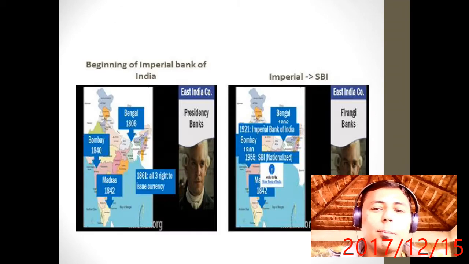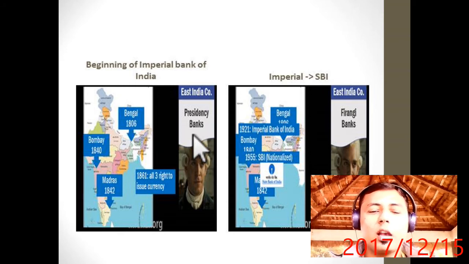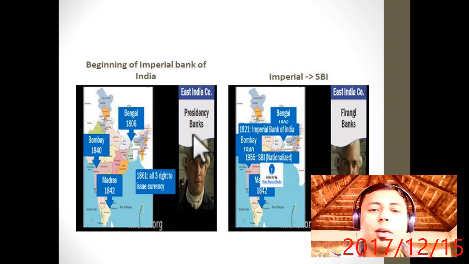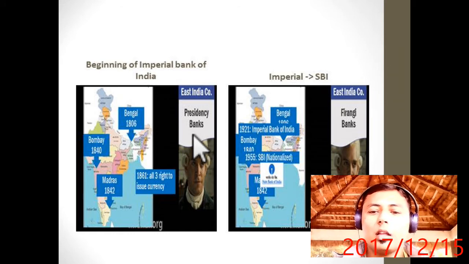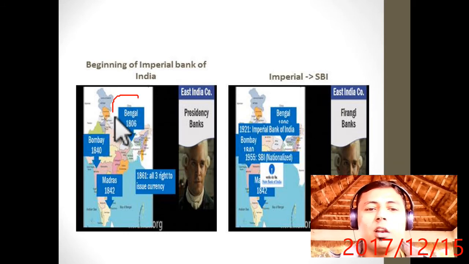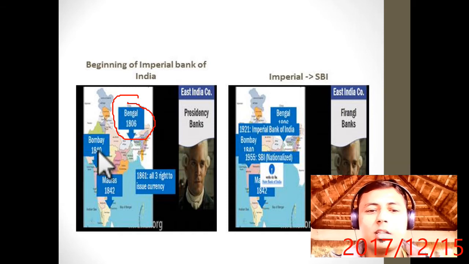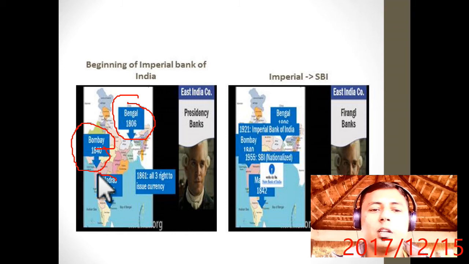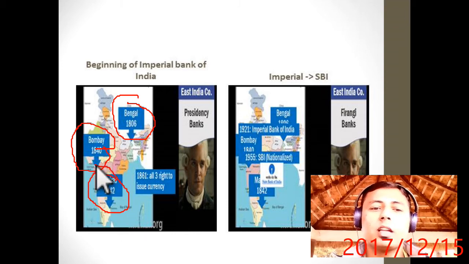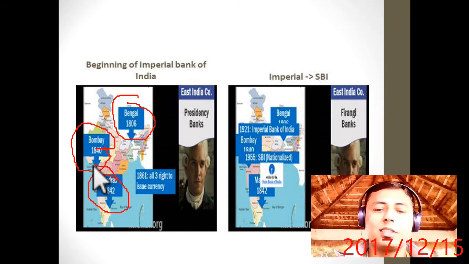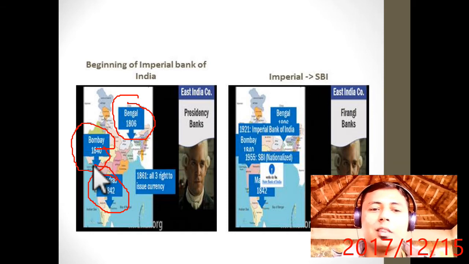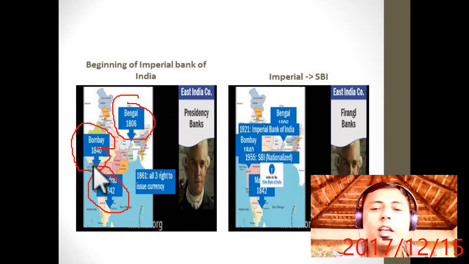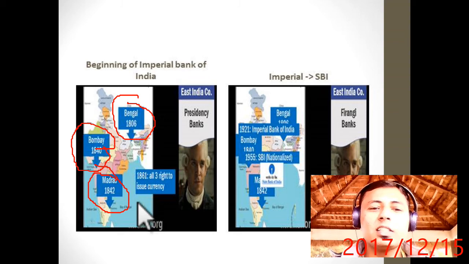So how did the banking sector evolve? Earlier I told you about the beginning of the Imperial Bank of India. Earlier there was the Presidency Bank. The first Presidency Bank was opened in Bengal in 1806. The second was opened in Bombay in 1840, and the third in Madras in 1842. Remember, there were about 11 provinces in British India, but out of 11, three were called Presidencies: Bengal, Bombay and Madras. So they opened Presidency Banks in 1806, 1840 and 1842, and in 1861 all three got the